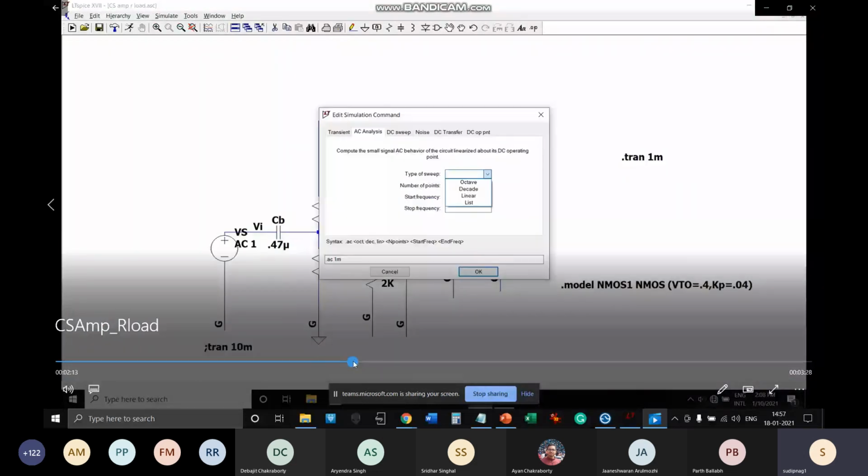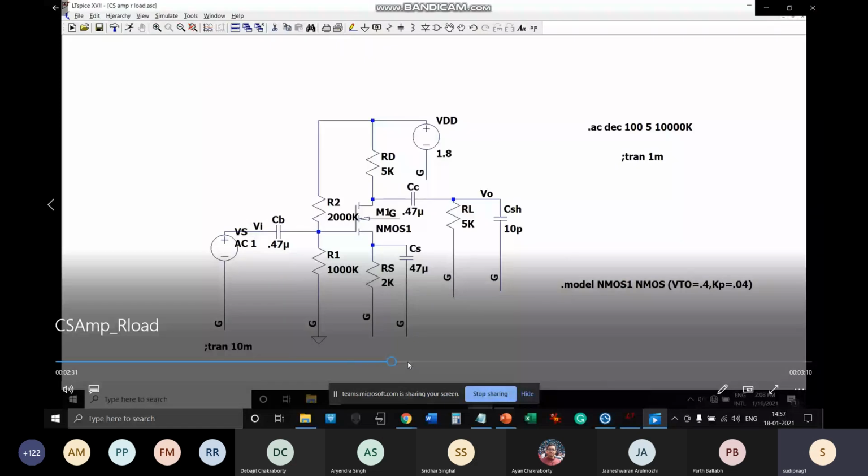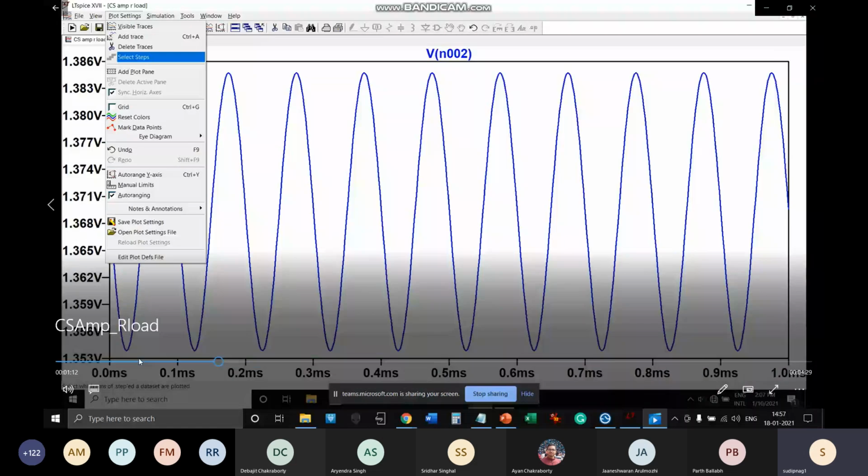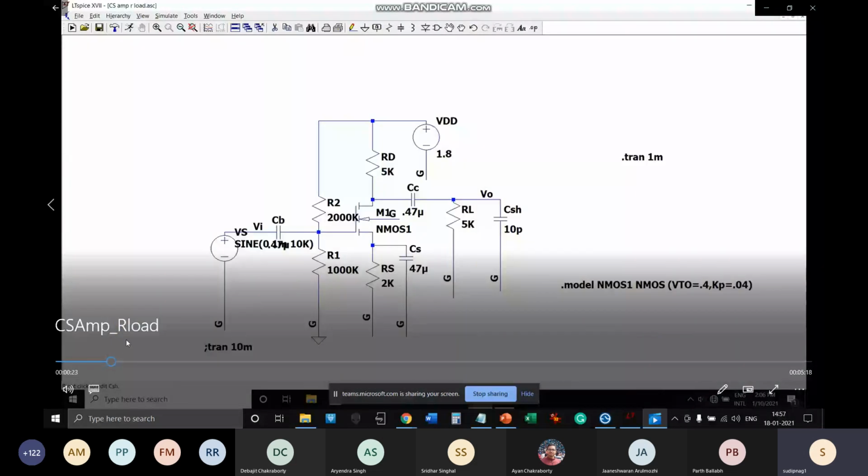One sec. So in this case, why is there a peak? It is basically because initially the loading is not so profound. So let's look at the schematic and analyze that. Initially you are getting that peak because possibly there is the CS. So what is CS? This is a bypass capacitor. So at higher frequency, it is actually bypassing some signals, right?